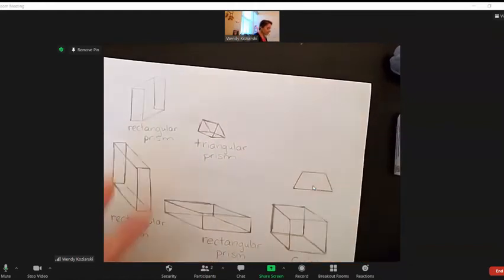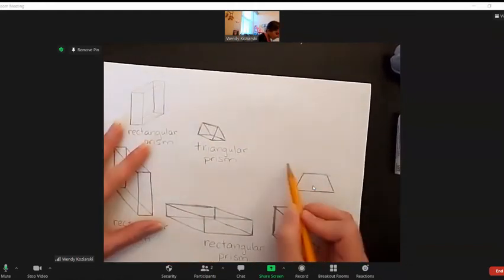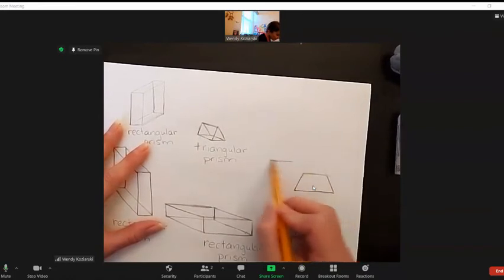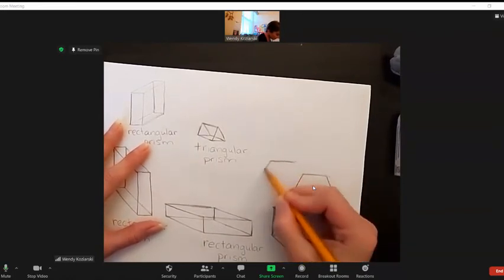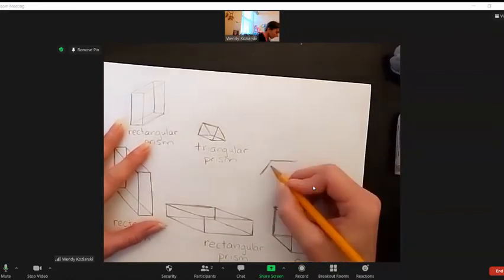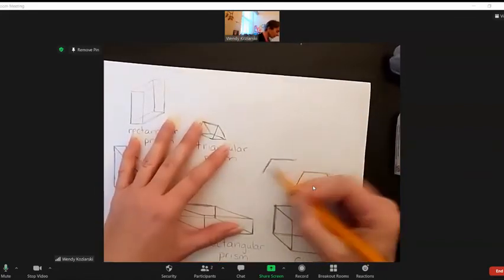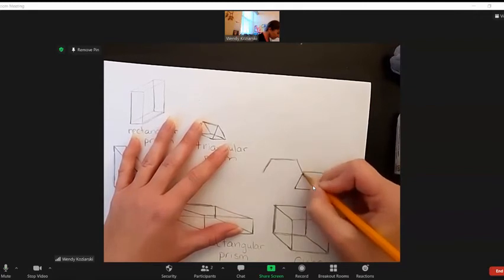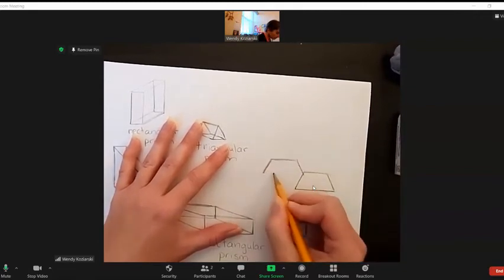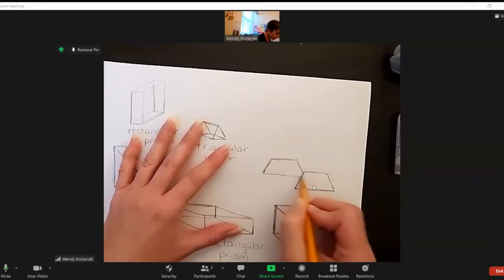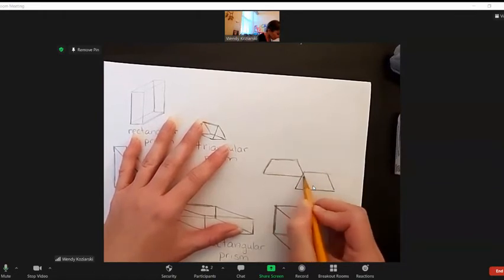All right. So then, same thing, we're just going to draw another trapezoid off to the right or the left and up a little bit. Mine is overlapping, yours doesn't have to. Just try to make your trapezoids about the same size.